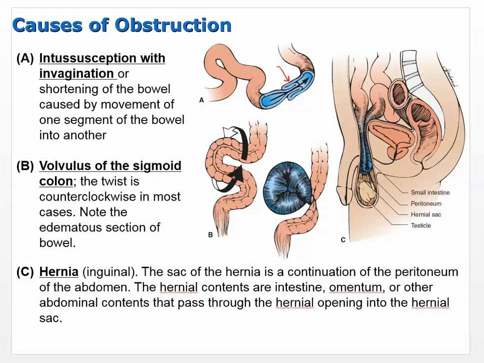Which is what this picture is showing. It sort of twists around, and then you have a blockage, okay? And this says note the edematous section of the bowel, which I guess is saying that this is kind of expanding here in this area and becoming edematous. There's some edema happening there. But either way, it doesn't look good, and it's obviously a mechanical obstruction.